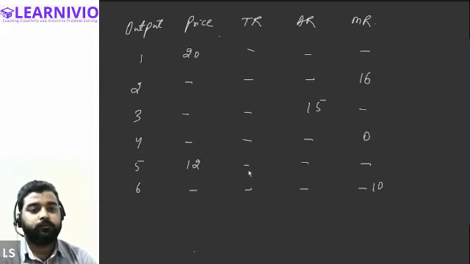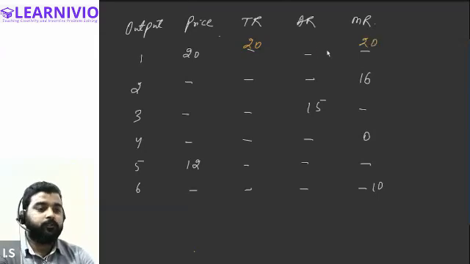Okay, so in this question, output is given 1. Price is also given. So when price is multiplied with the quantity, we will get the total revenue. 20 into 1, we will get total revenue as 20. And as we know, marginal revenue at the first unit is always equal to the total revenue. So hence the marginal revenue will also be 20.